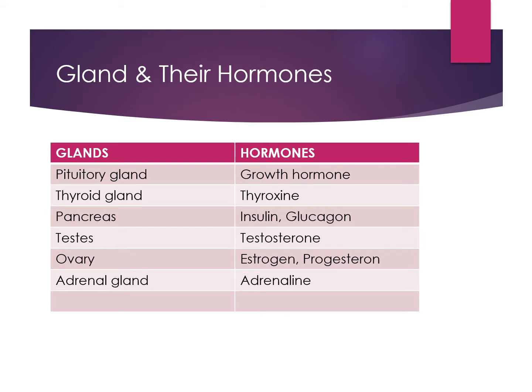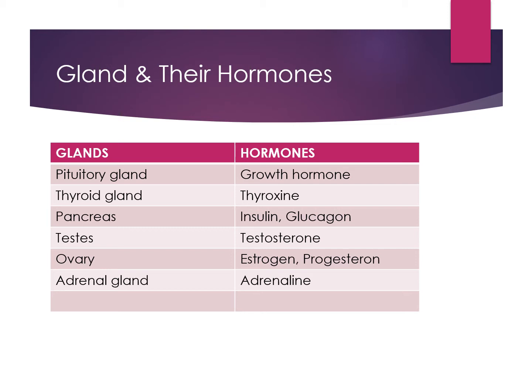Endocrine means ductless glands. So major glands and what type of hormones are released from them. Like first of the gland is the pituitary gland, which is located in the brain. It releases the growth hormone. Its name is suggesting it is responsible for the overall growth of all organs as well as of the body growth.